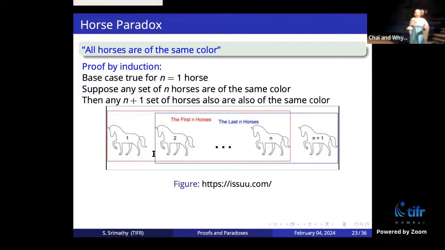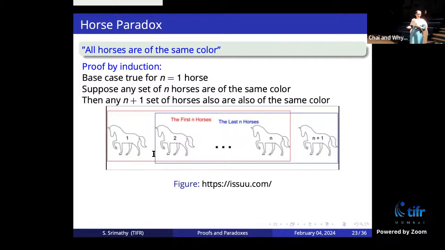Right. The thing is, here you will need at least 3 horses, because otherwise there will be nothing in the center to compare to. If there are only 2 horses, the center box will not be there. For n equals 2, it fails because the argument fails here. The second step of the argument, which says that if it is true for n, it is true for n plus 1, fails here because when you take n equals 2, then you will have only 2 horses.